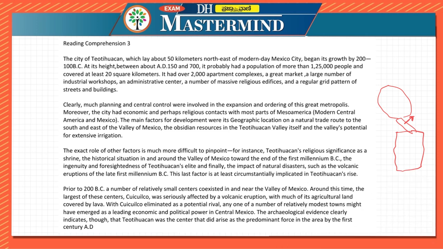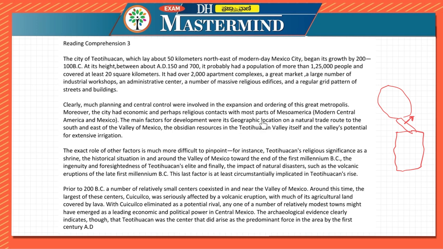But let us look at the next paragraph. Clearly, much planning and central control were involved in the expansion and ordering of this great metropolis. Okay, there was a lot of expansion also, and they kept it in proper order, that is, they systematically arranged the order there. Moreover, the city had economic and perhaps religious contacts with most parts of Mesoamerica, that is modern Central America and the Mexico region also. With them it had religious contacts.